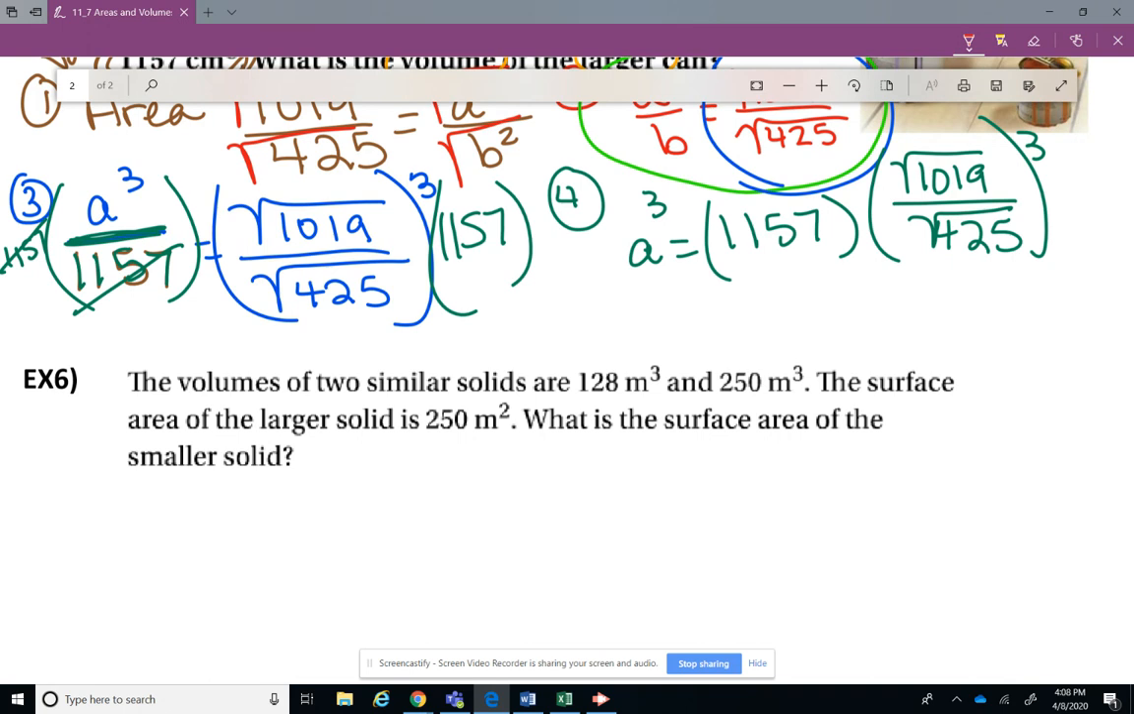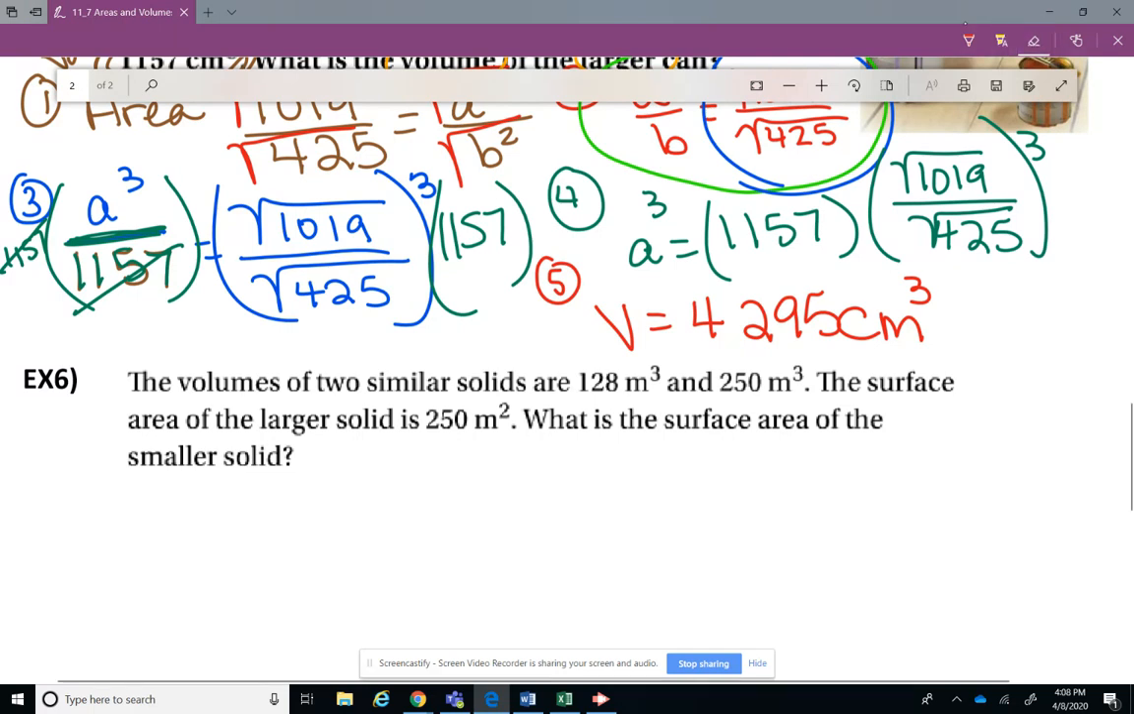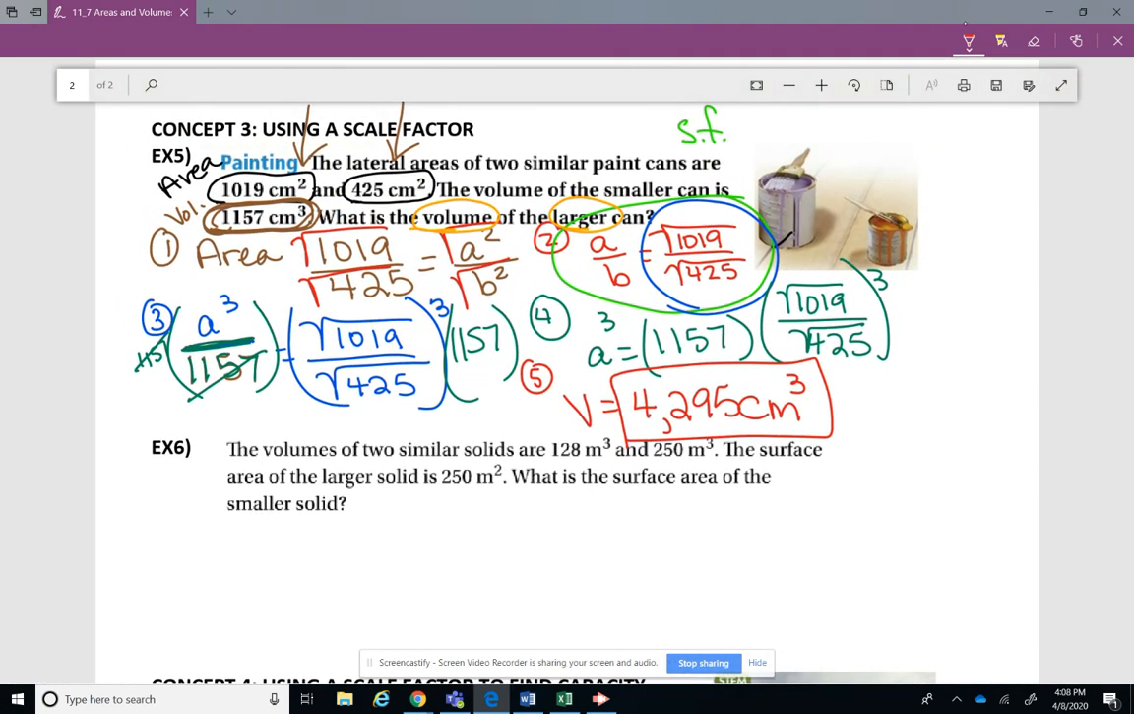So when you do that, you're going to get that the volume, this is step 5, the volume is 4,295 cubic centimeters. That's a comma, not a period, just so you know. That is our answer. Go back to your question. What is the volume of the larger can? Check. Got it. Now we started out with lateral area and lateral area, but we had to find volume.